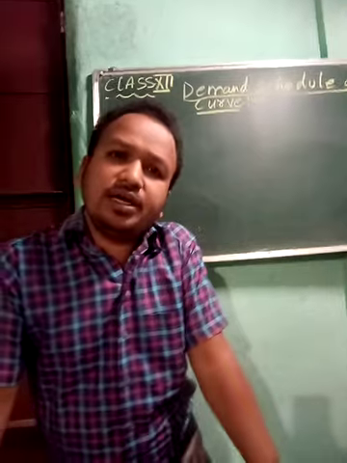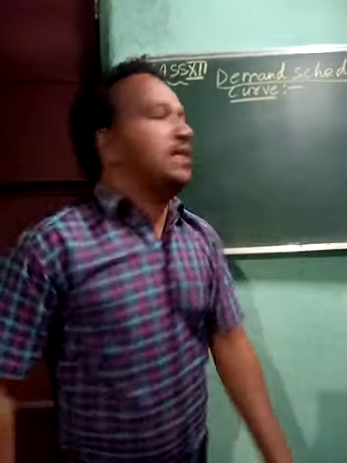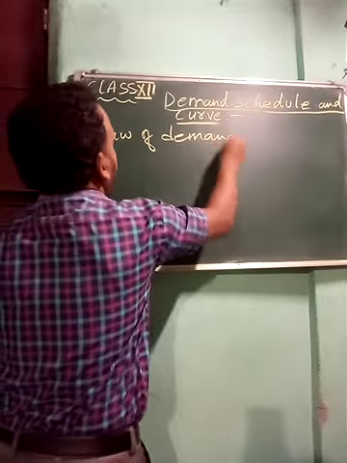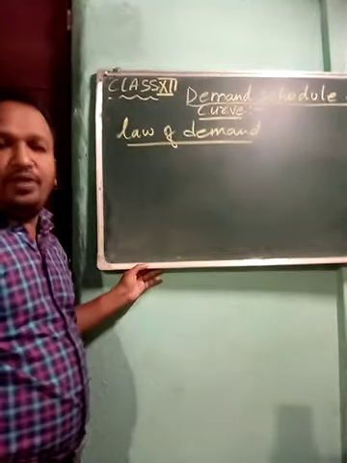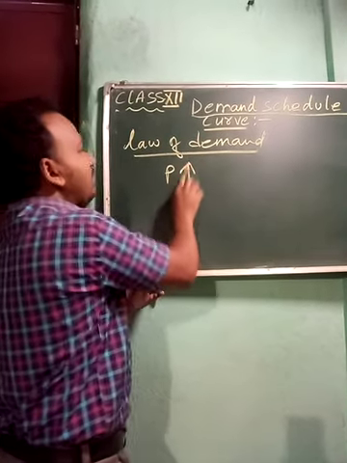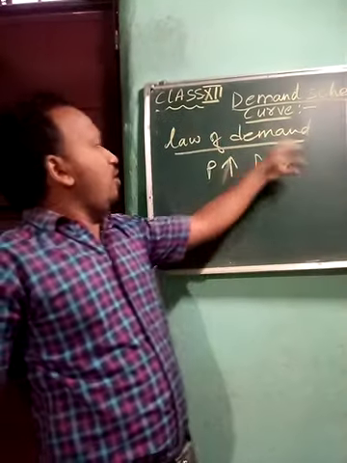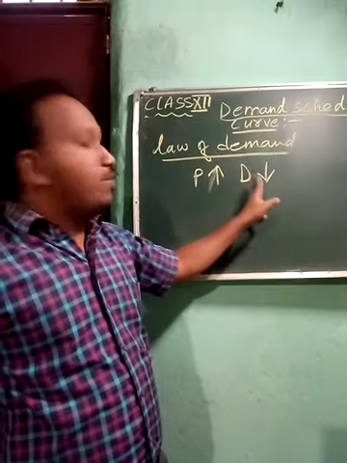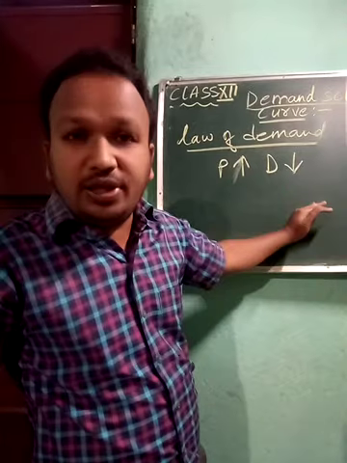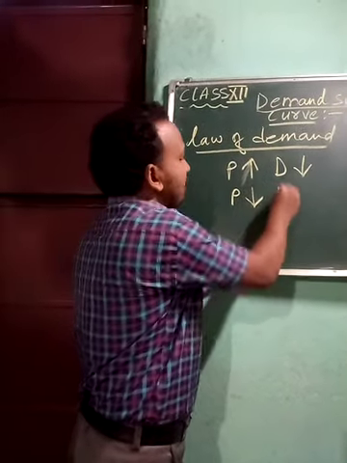I have told you about the law of demand. Today, once more, I am repeating it. In the law of demand, when price increases, there will be a fall in demand. People won't buy more of the commodity, they tend to buy less. And when price decreases, in that case demand increases.